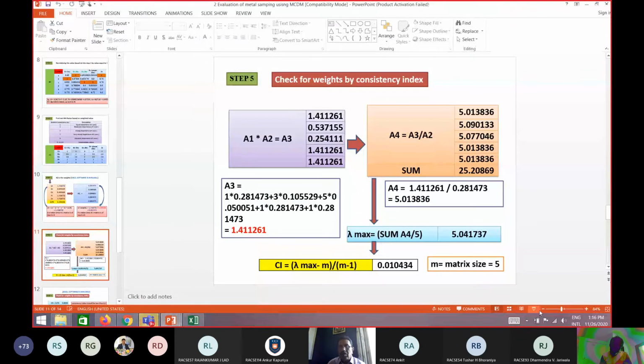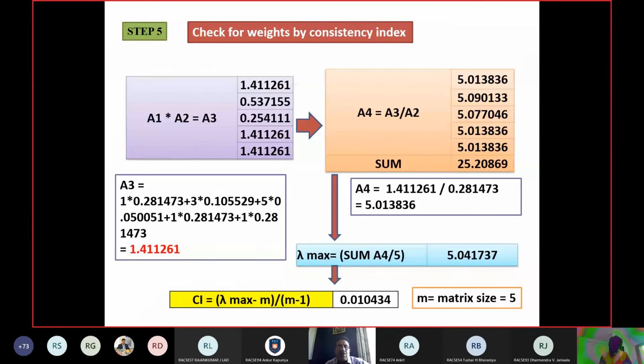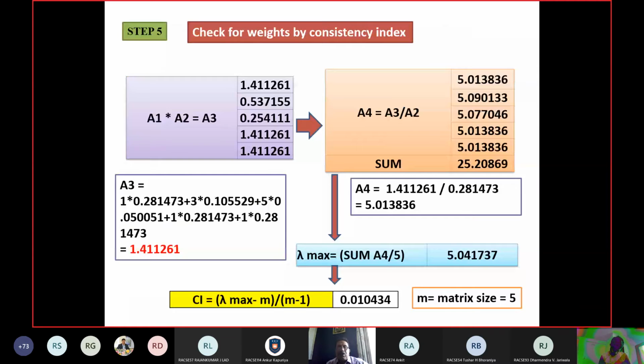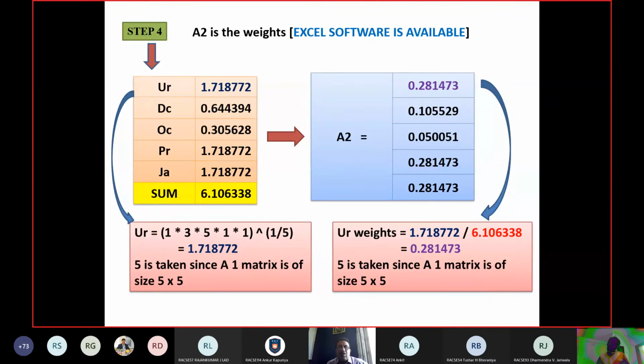Okay, so once you have prepared the A3 matrix, A1 into A2, that will give you the A3 matrix. Then the A4 matrix is the A3 values divided by the A2 values. So the A3 value is 1.41, and the A2 value is 0.28. So you have to divide the respective values. The UR value you divide with the UR weight.